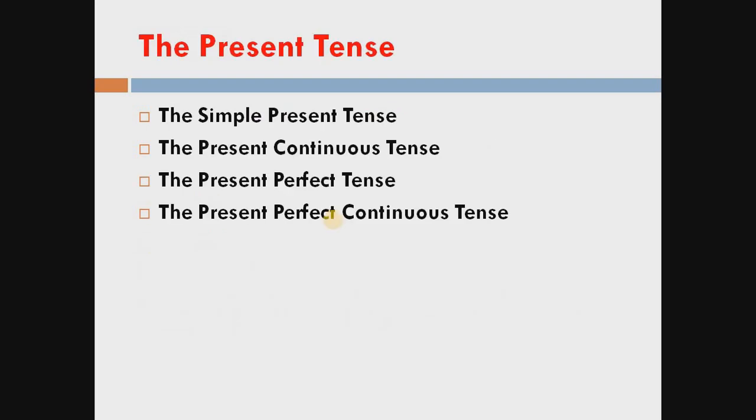Today in this video lecture we will discuss the present tense. First, present tense. The present tense also contains these four parts. Number 1, the simple present tense. Second, the present continuous tense. Third, the present perfect tense. And number 4, the present perfect continuous tense.